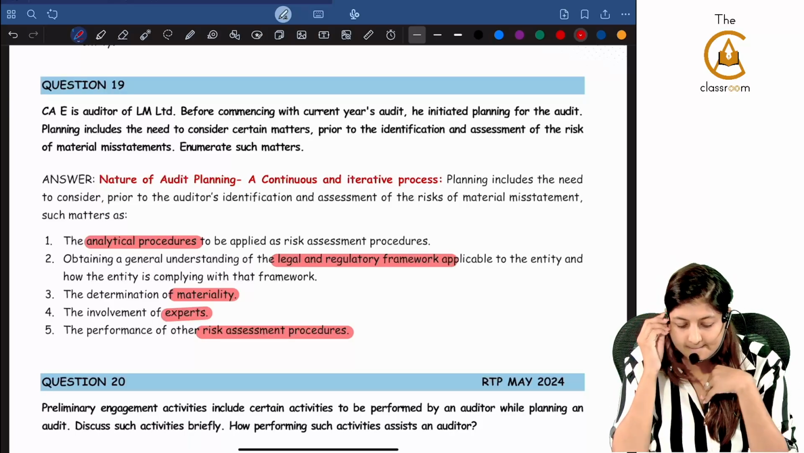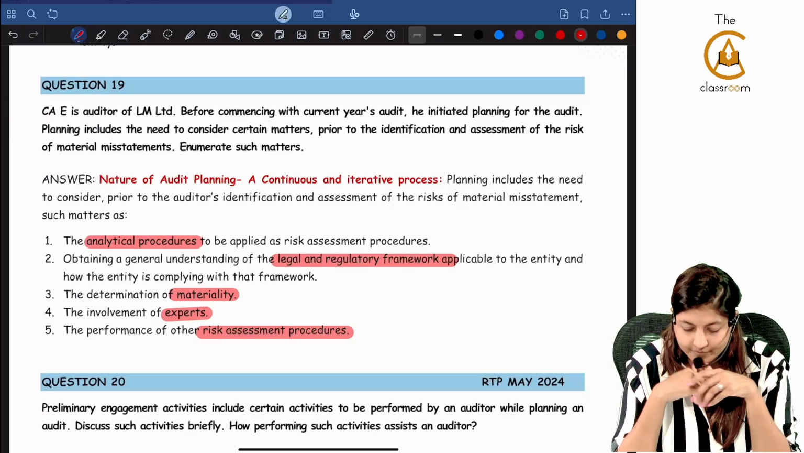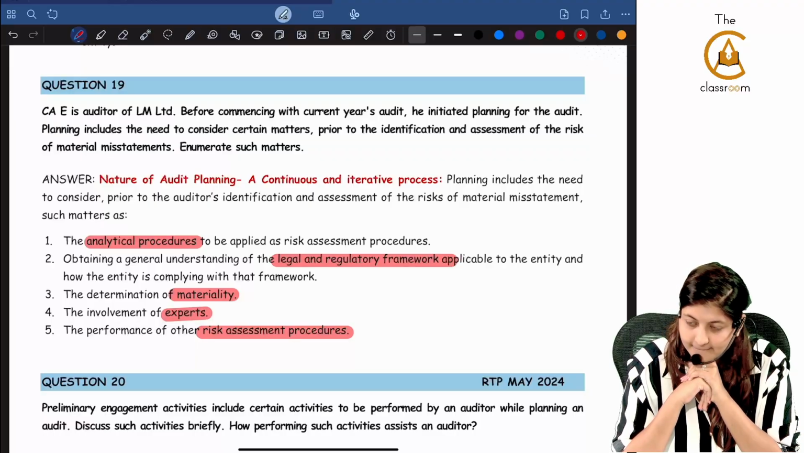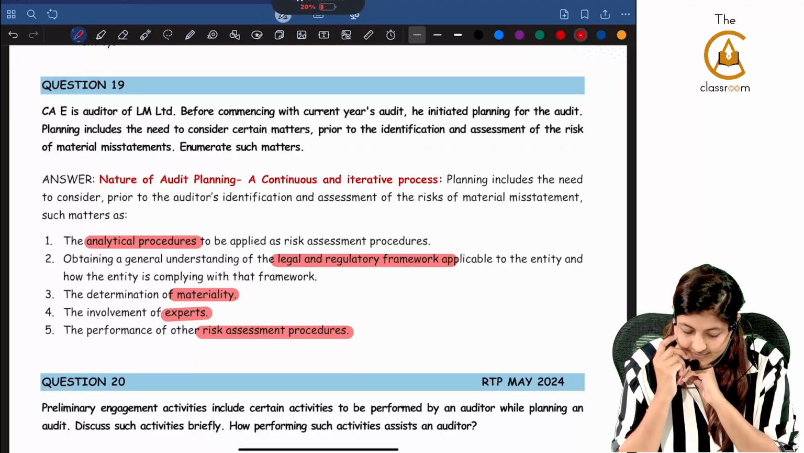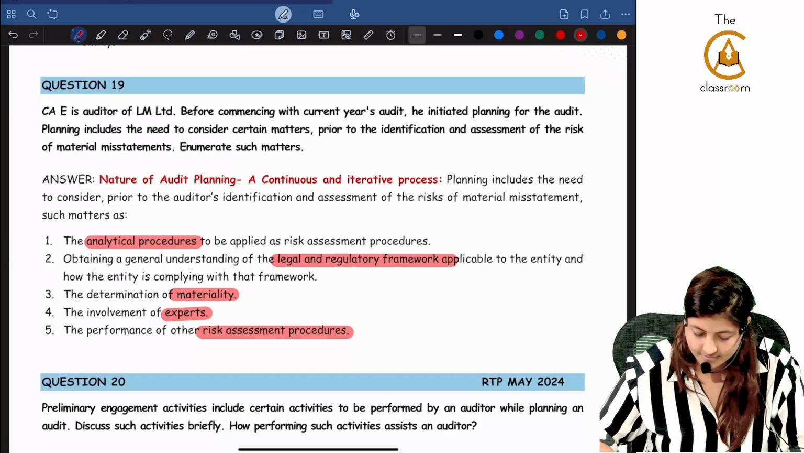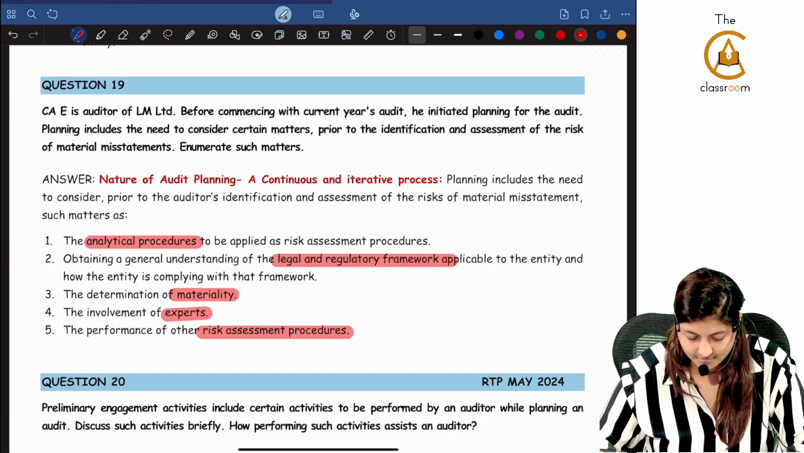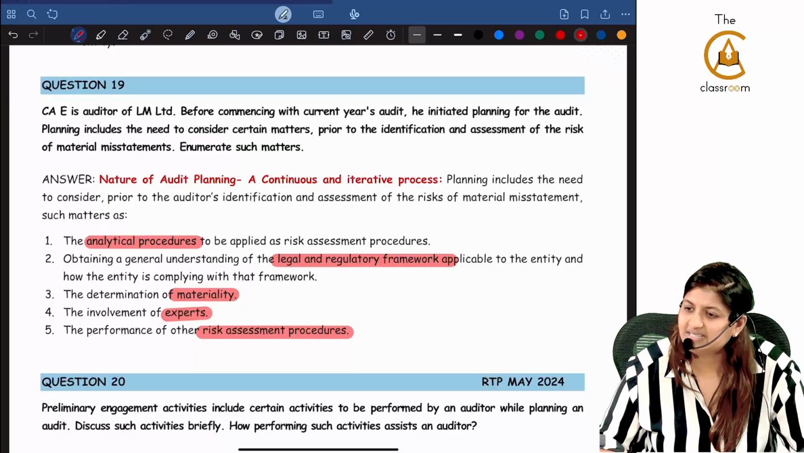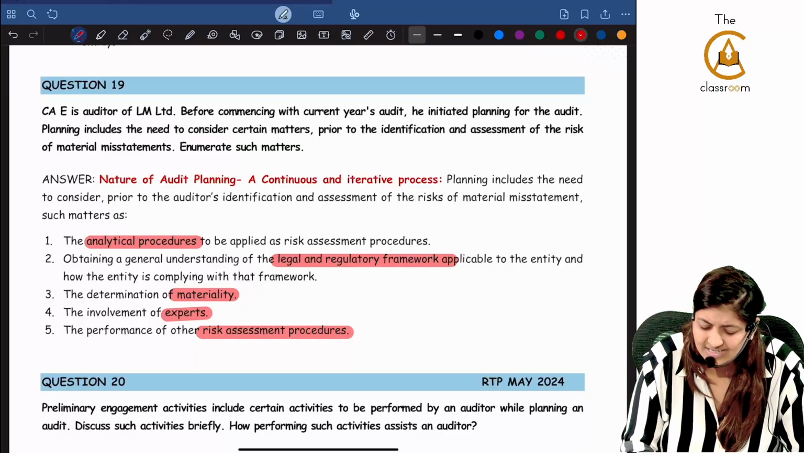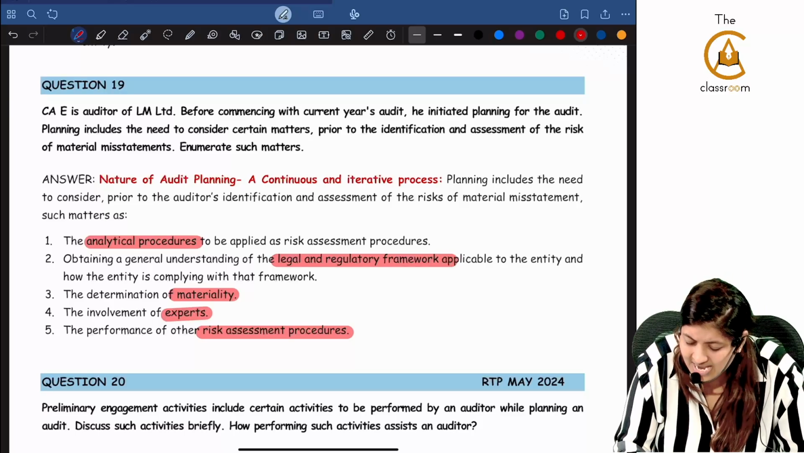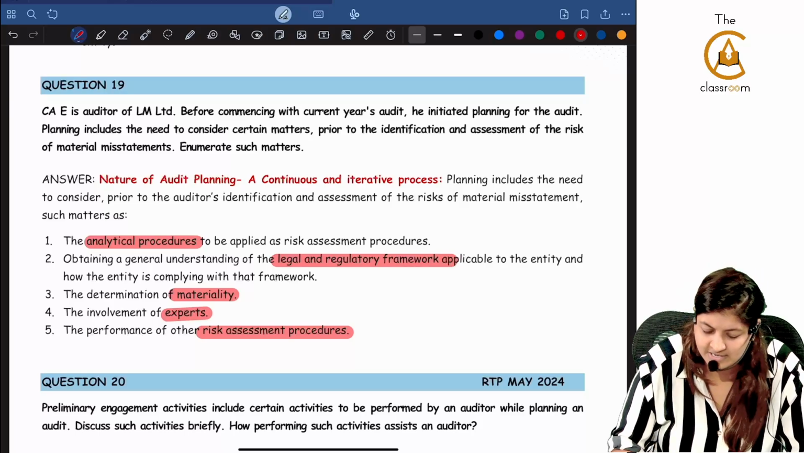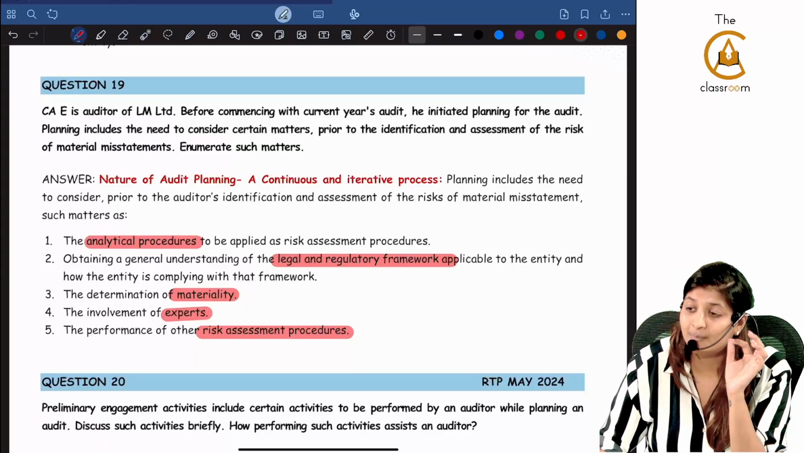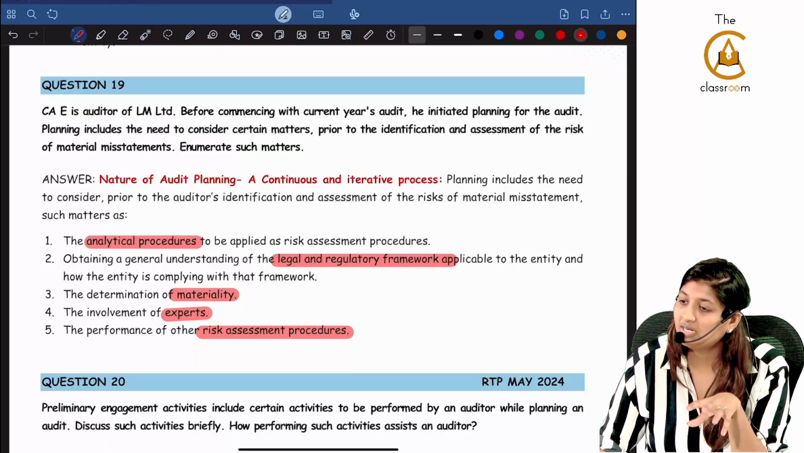CAE is auditor of LM Limited. Before commencing with the current year's audit, he initiated planning for the audit. Planning includes the need to consider certain matters prior to the identification and assessment of risk of material misstatements. Enumerate such matters. What is this? What are they asking? They are asking the matters prior to the identification and assessment of risk of material misstatement. What are the matters that you will be considering as part of your planning process? What are the 5 points?